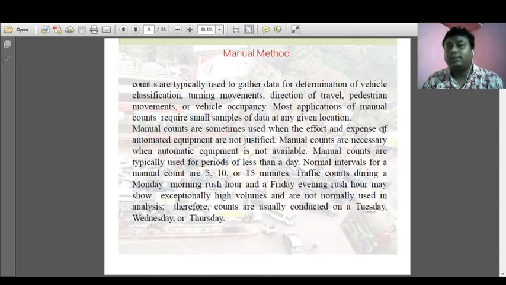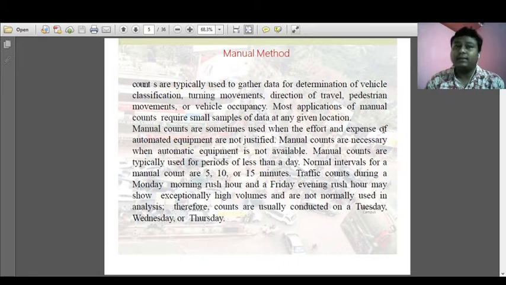Suppose on Monday morning, in the maximum number of offices, the passengers are moving to their workplaces. The movement of traffic is maximum on Monday morning and Friday evening, because people who went to their workplaces are returning home for a vacation or for the weekend. So it is not preferable to take the data only for those two times.